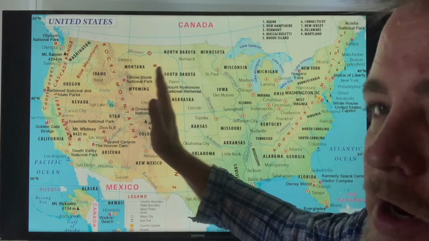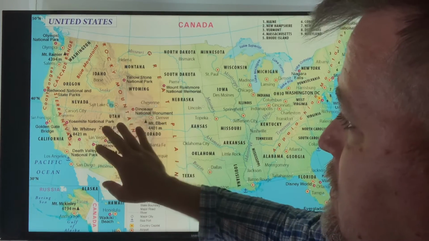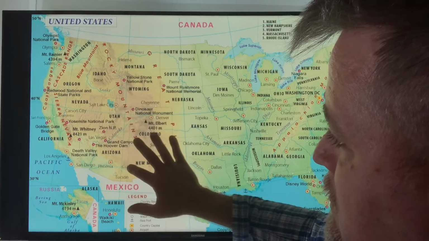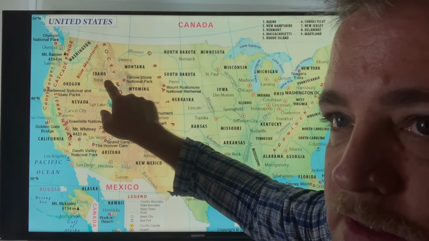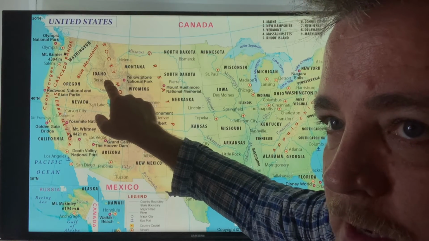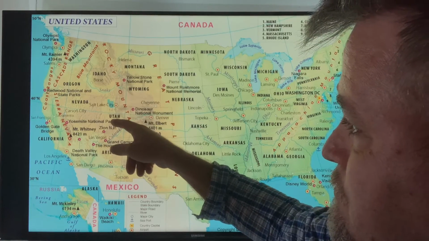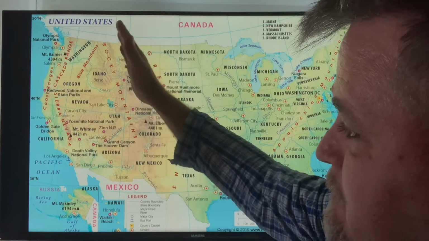When you look on here, the west, you see this is brown. Where it is brown, it's mountains. And the darker the brown, the higher the mountain. So the west of the USA has mountains.